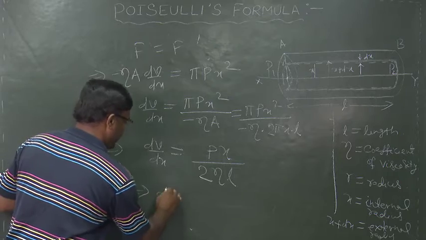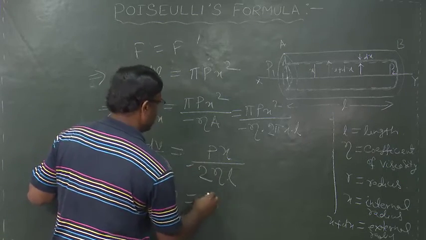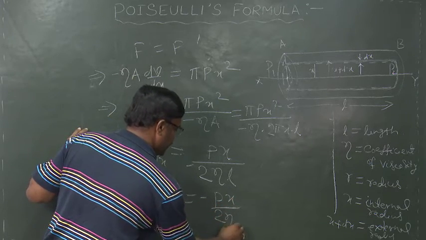implies dv is equal to minus p x by 2 eta L dx.